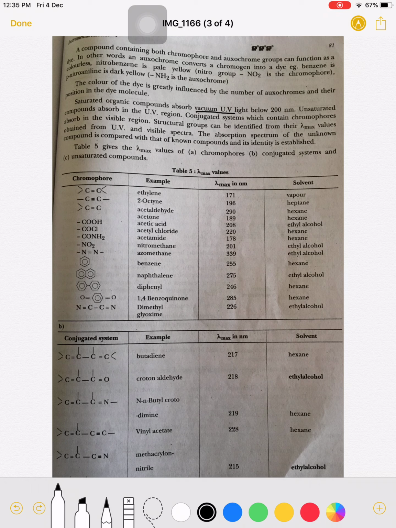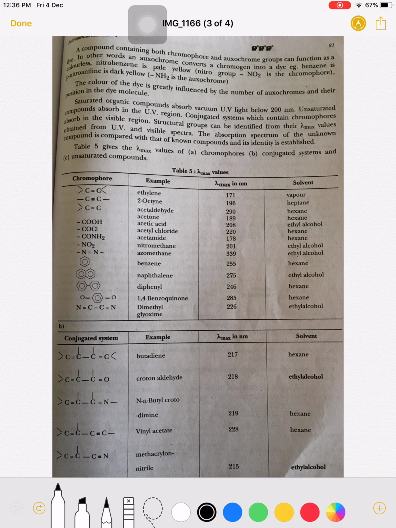Now see here, organic compounds which are saturated absorb UV radiations below 200 nanometer. If an unsaturated group is there, then these compounds absorb UV radiations. But if along with that the molecule contains a chromophore and exochrome, then these molecules absorb radiation in the visible region. Structural groups can be identified from their lambda max values by using these UV and visible spectra.